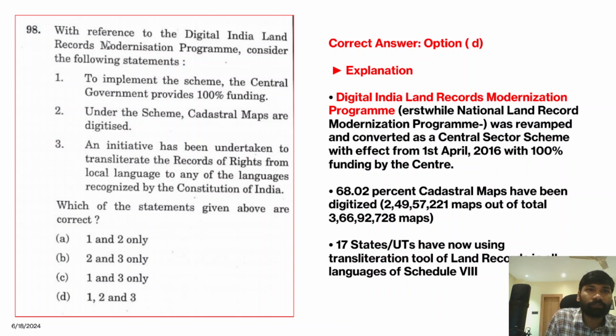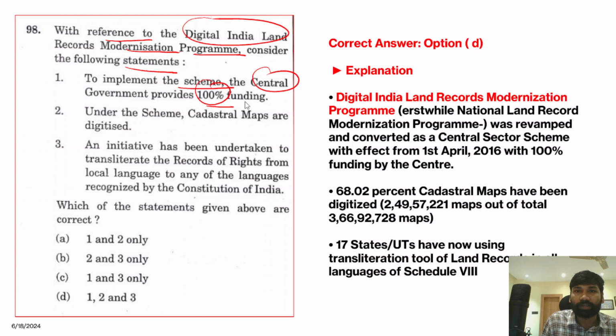So with reference to the Digital India Land Records Modernization Program, consider the following statements. Now, to implement the scheme, the central government provides 100% funding. Yes, it is 100% funded by the central government. In fact, it is a central sector scheme. Under the scheme, the cadastral maps are digitized.